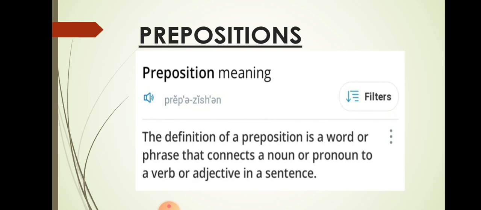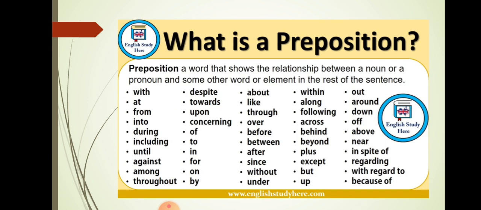Now prepositions. The definition of a preposition is that a preposition is a word that connects a noun or a pronoun to a verb or adjective in a sentence. What's a preposition? A preposition is a word that shows the relationship between a noun or a pronoun and some other words or elements in the rest of the sentence.